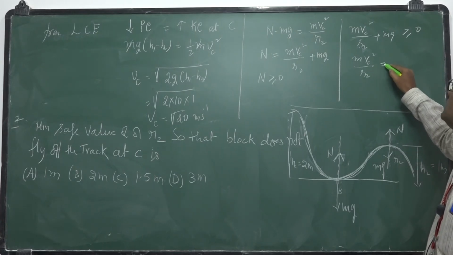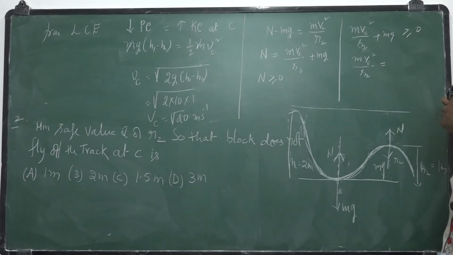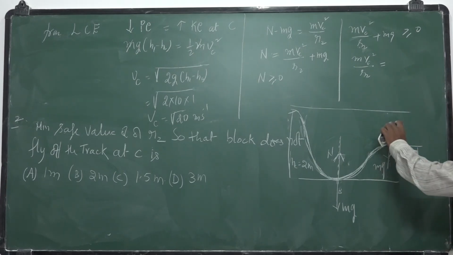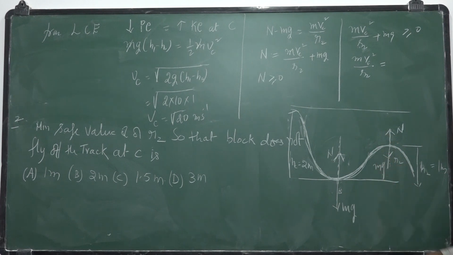Here you have written wrong. What is the resultant? It should be mg minus N, because centripetal force is towards the center.